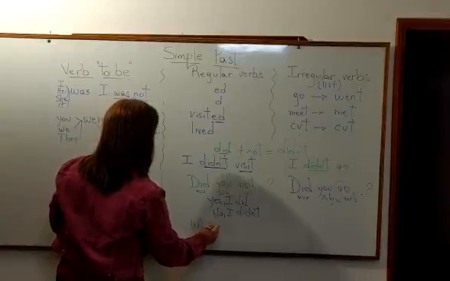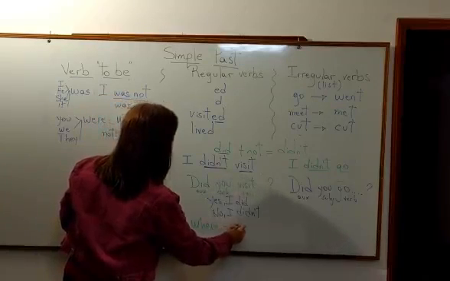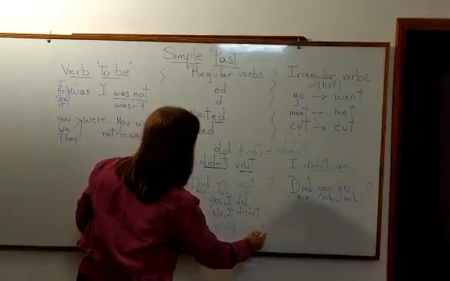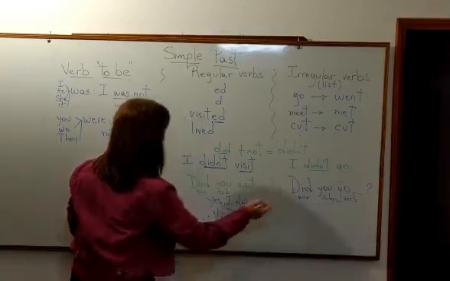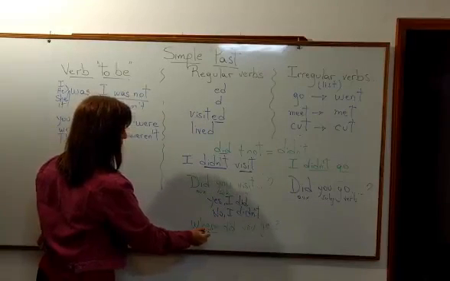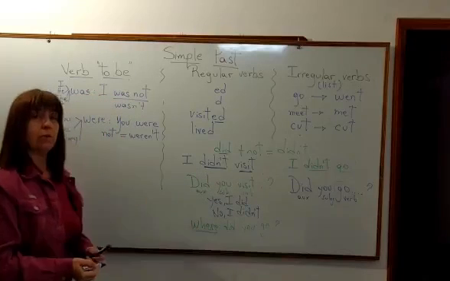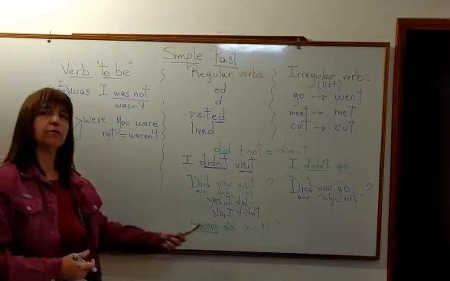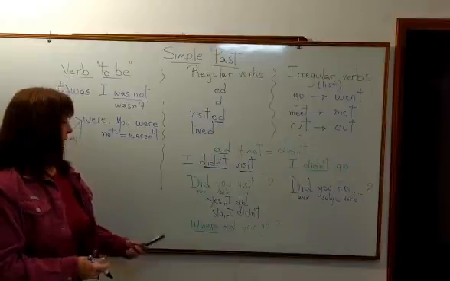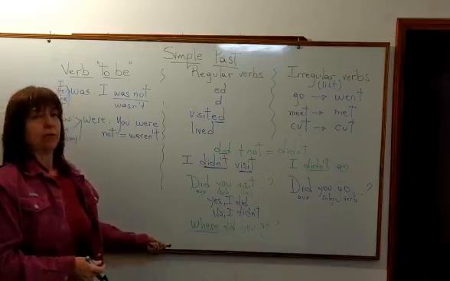Where did you go? Yesterday, for example. Otra preguntita más que tenemos que recordar es con palabra interrogativa. ¿A dónde fuiste ayer, por ejemplo? Allí no puedo responder que sí o que no.